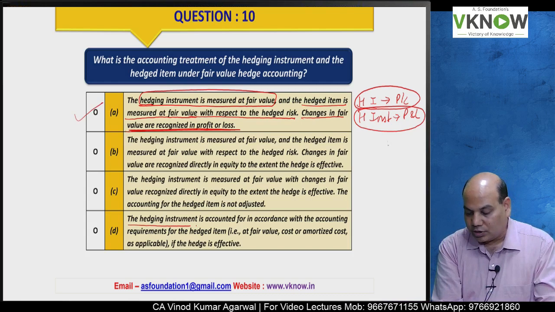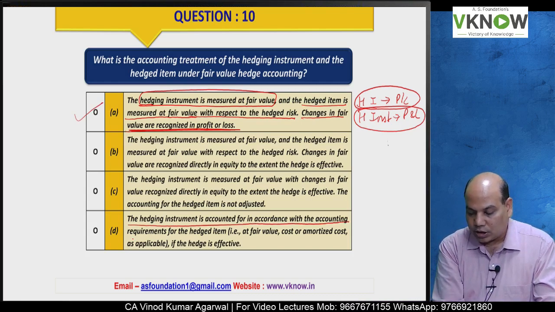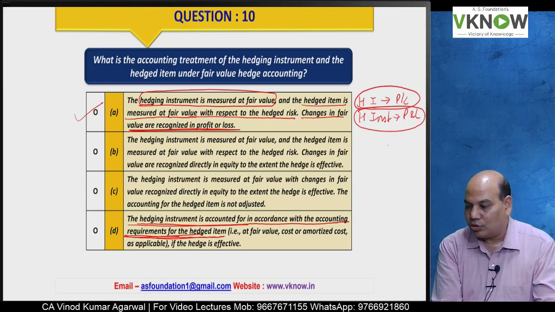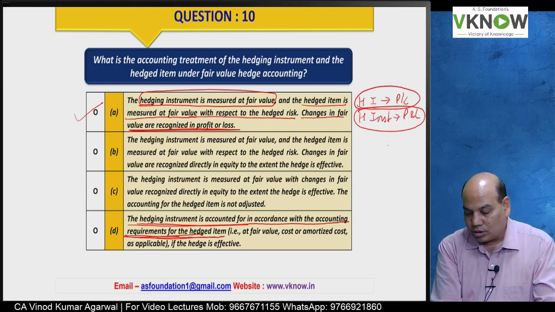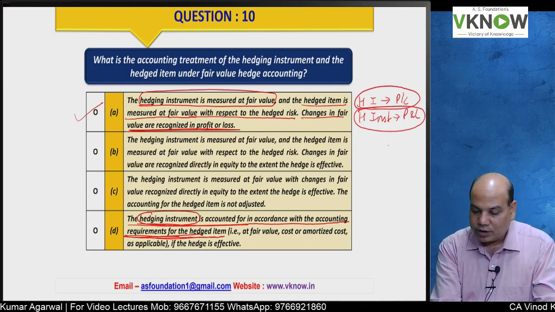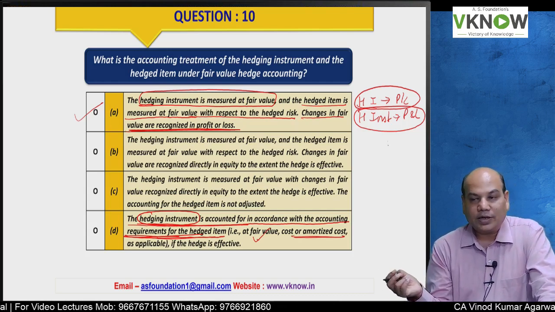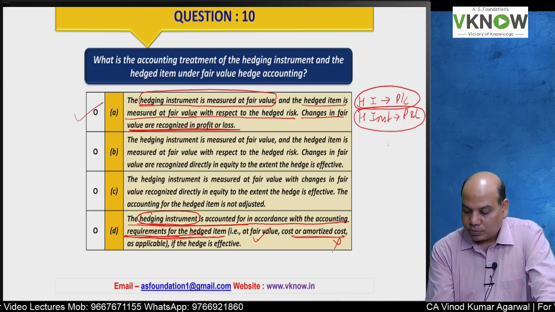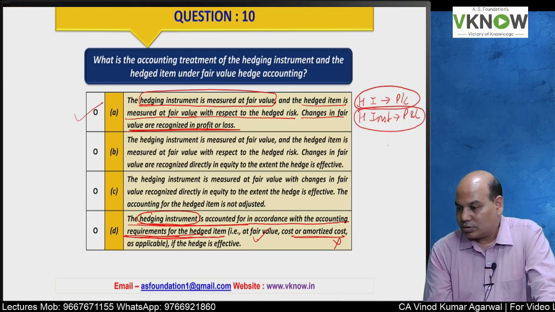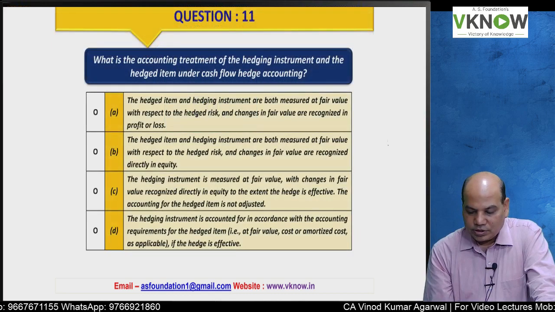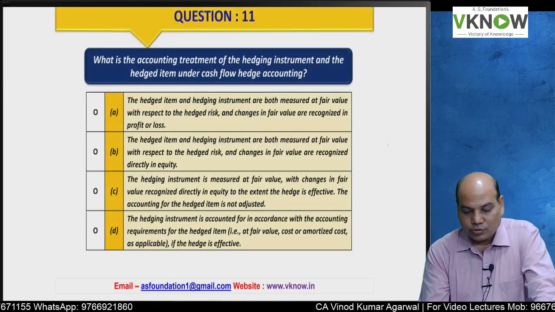This one, the hedging instrument is accounted for in accordance with the accounting requirement for the hedged item. This is wrong. The hedging instrument is accounted as per fair value only. That is, your point number 2 is wrong, because the hedging instrument is always recorded under fair value hedge at fair value only. It is not measured at amortized cost. The question of a derivative measured at amortized cost is not possible. So option D is wrong. Any doubt? A was the best of the lot. Now next is the last question.